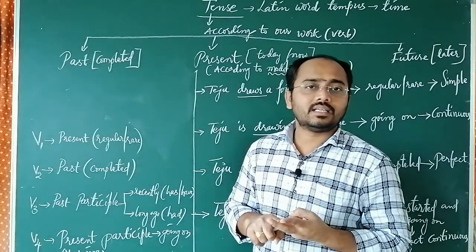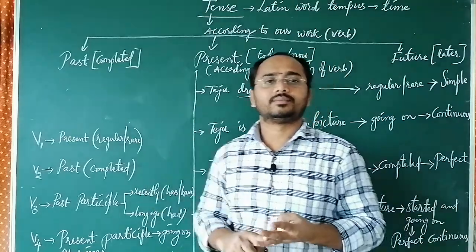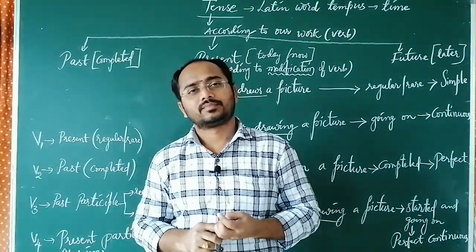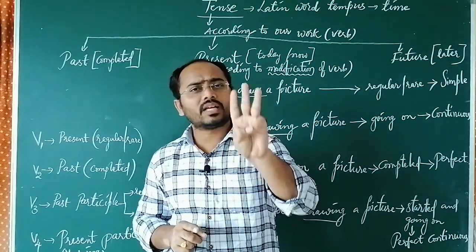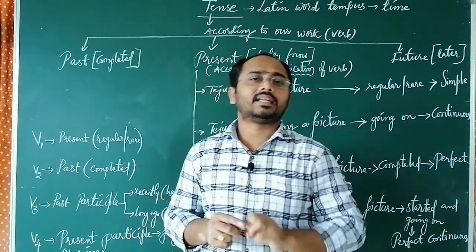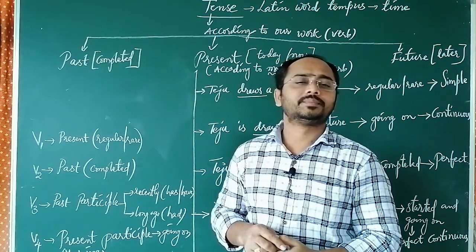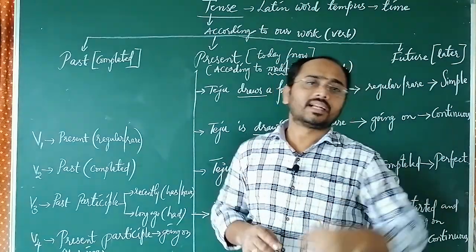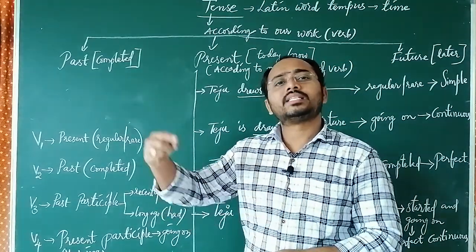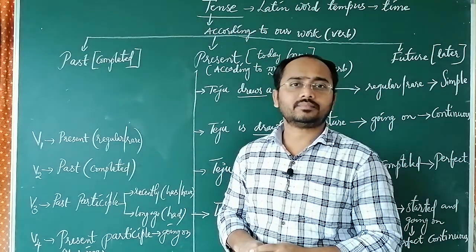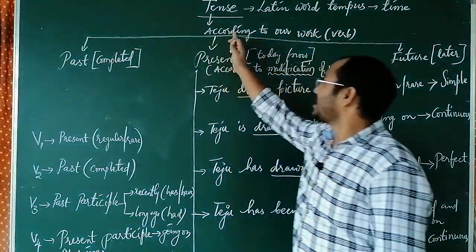And the third is future, later, tomorrow and later. So according to our work, we generally have three tenses: present, which is going on now or today; past, which was already completed; future, which is going to happen. So that is our first point.